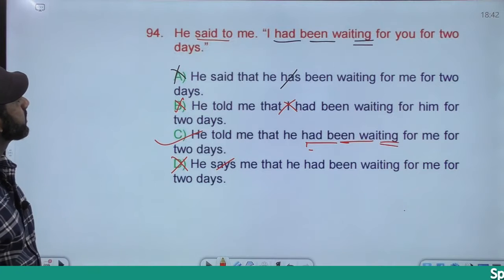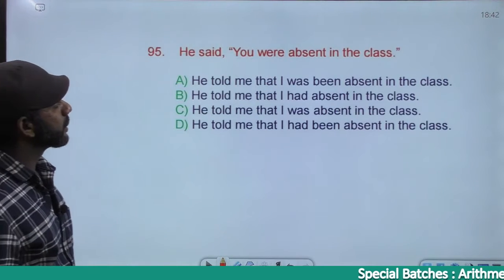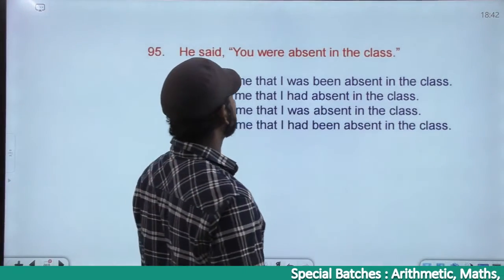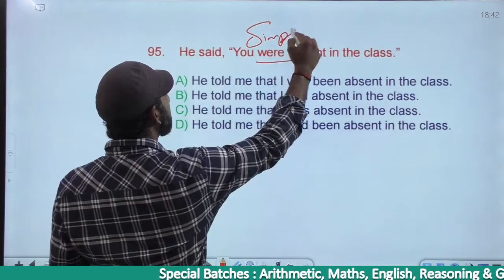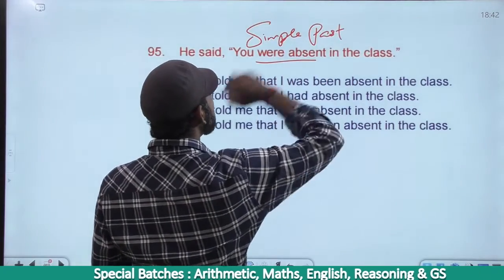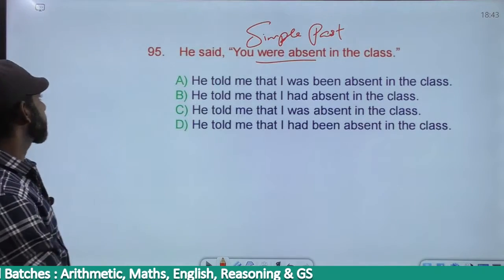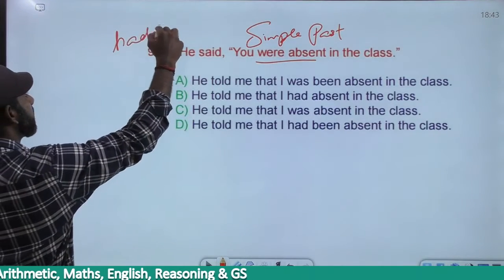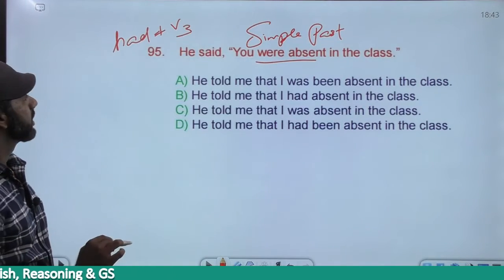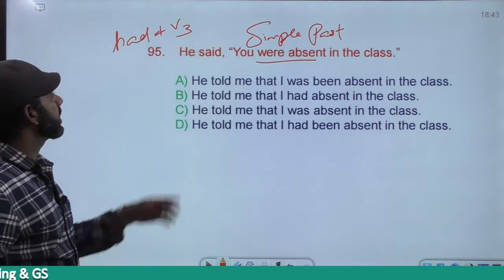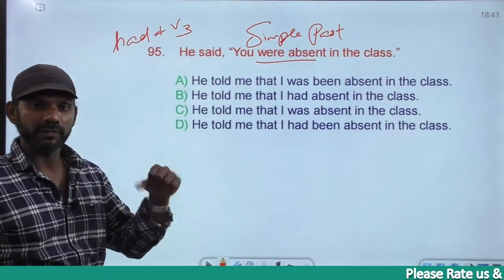The next one. He said, you were absent in the class. You were absent is simple past, and simple past must become past perfect. Past perfect structure is had plus V3, V3 meaning the main verb in the third form, the past participle form.